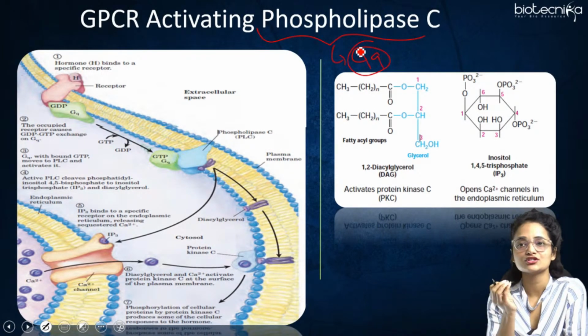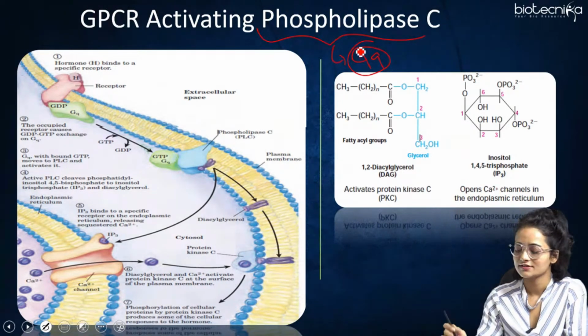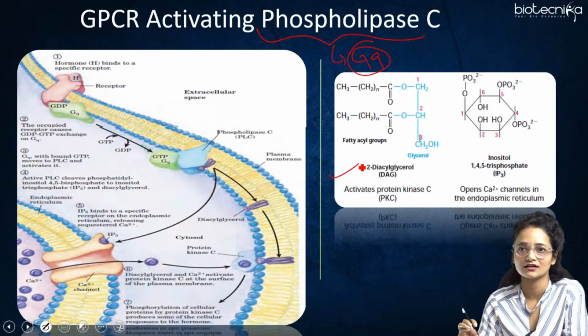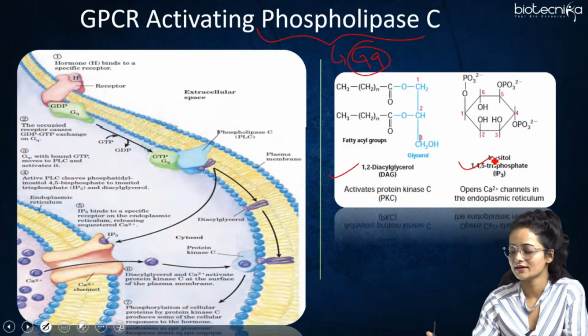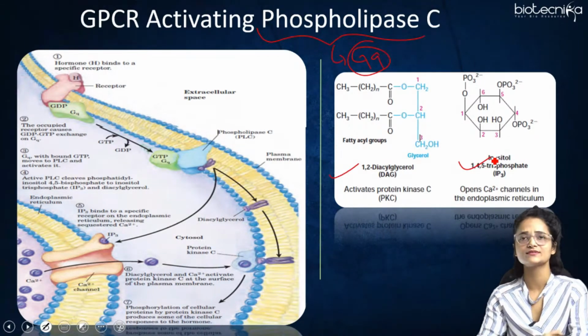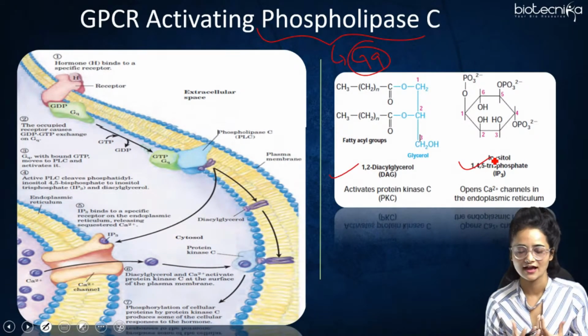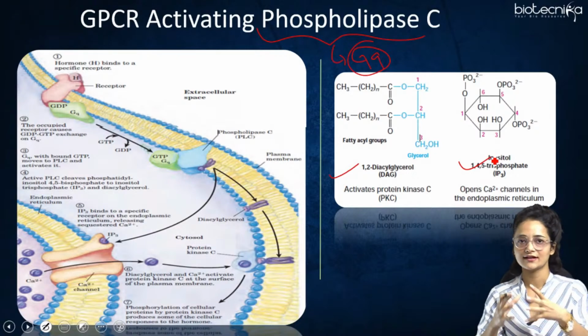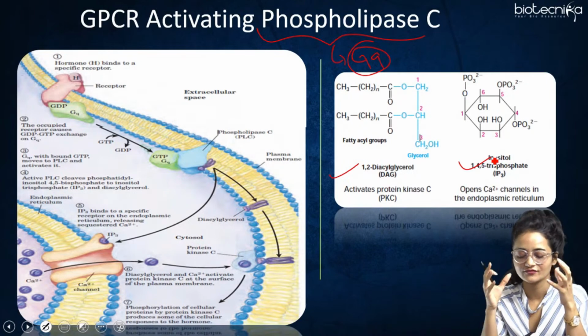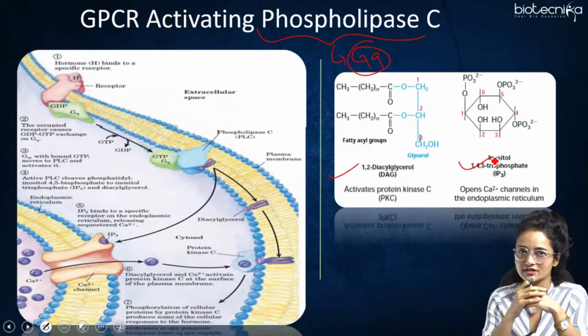And the secondary messengers produced here are also different. The secondary messengers produced here are basically DAG, diacylglycerol, and the other one is IP3, right? How this mechanism works and what effects it has, we'll be studying through this particular diagram. This diagram is also given in your lecture. You can go there after I have explained it and study for yourself, right?